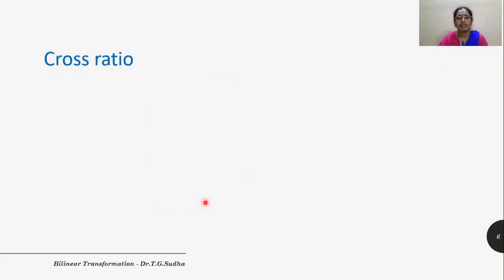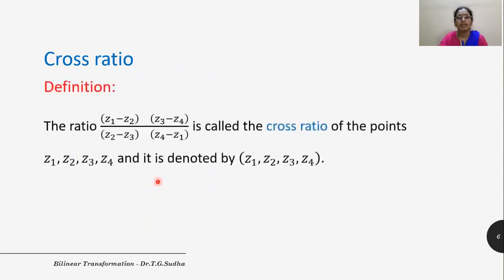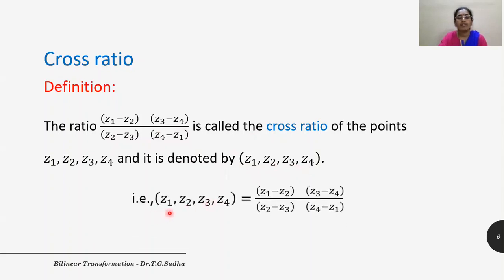Let us see what is cross ratio. The ratio of the form (Z1 - Z2)(Z3 - Z4) divided by (Z2 - Z3)(Z4 - Z1) is called the cross ratio of 4 points Z1, Z2, Z3 and Z4, and it is denoted by the quadruple (Z1, Z2, Z3, Z4). That is, this quadruple (Z1, Z2, Z3, Z4) is equal to this ratio, and this ratio is known as cross ratio.